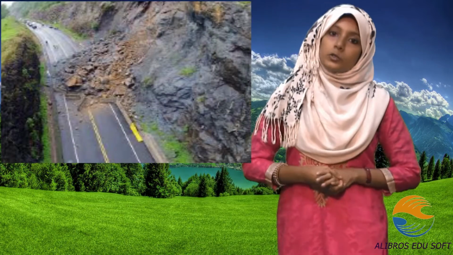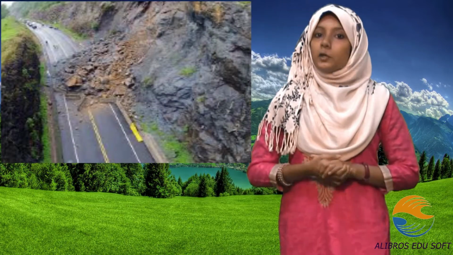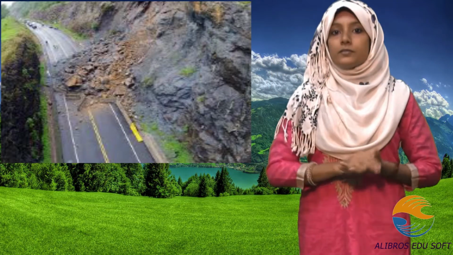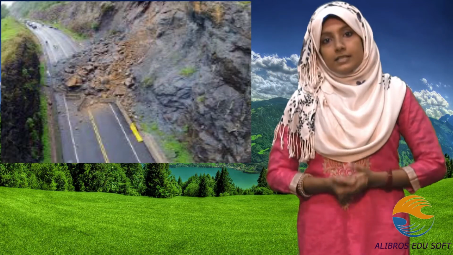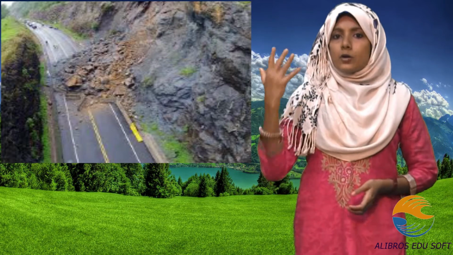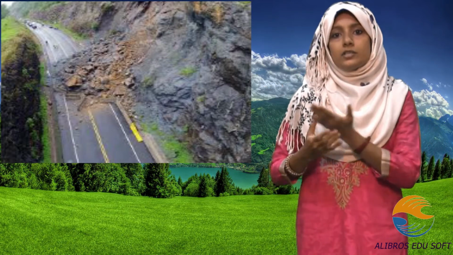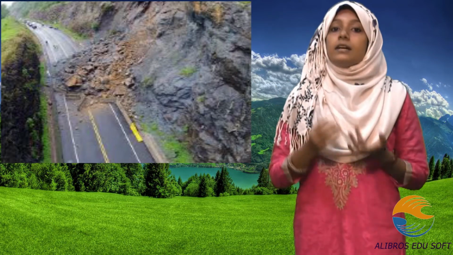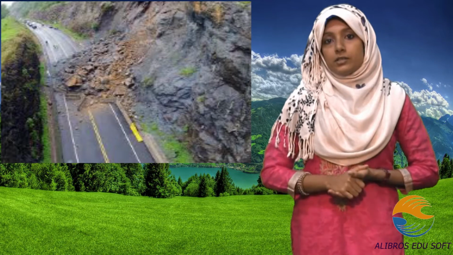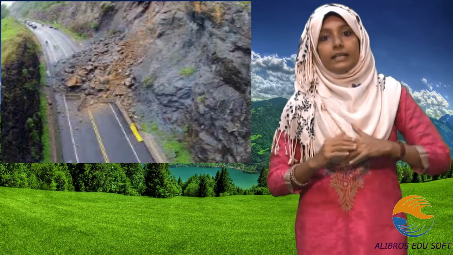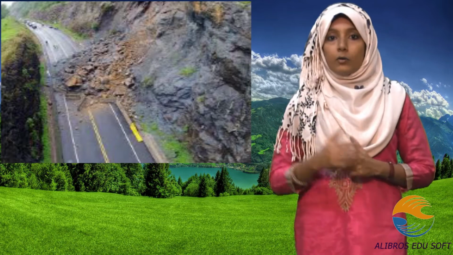Next, I am going to show you what a landslide is. You can see a landslide in the picture. A landslide is the mass movement of soil from the earth's surface. It is seen on steep, sloping areas. It mostly happens during continuous rainfall over a particular period of time, or after floods, earthquakes or volcanic eruptions. It mostly affects people who live in low-lying areas under a hill or mountainous areas.